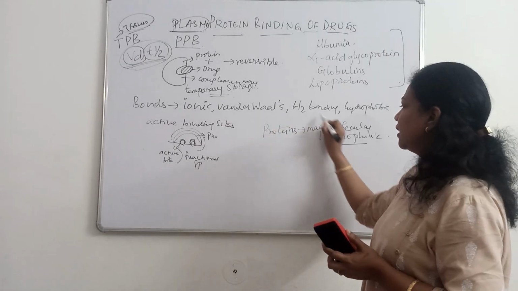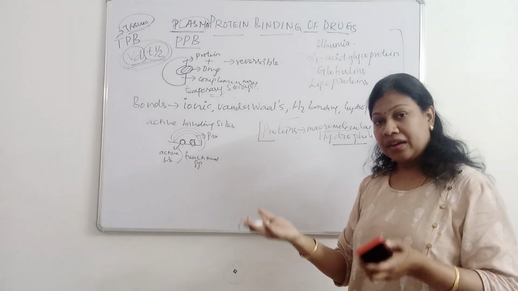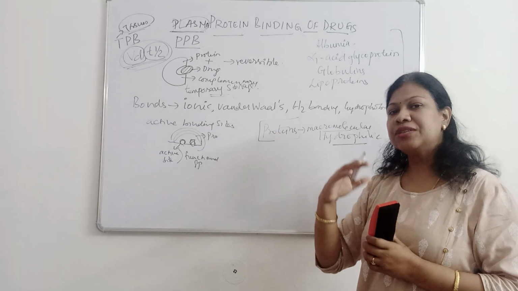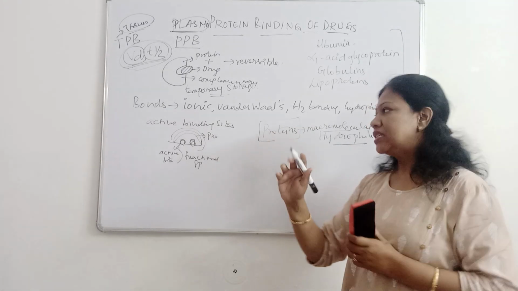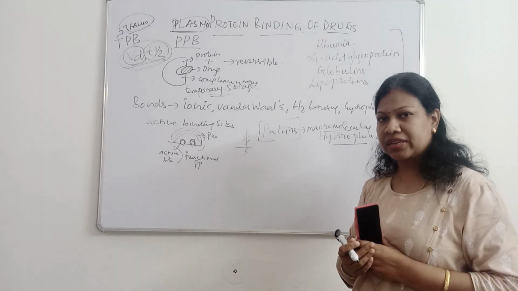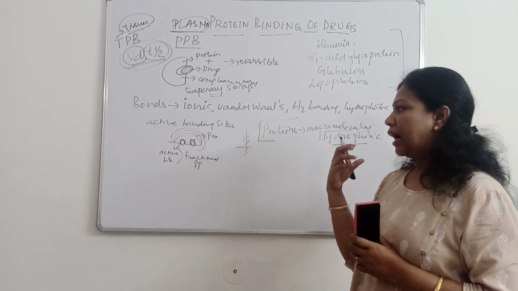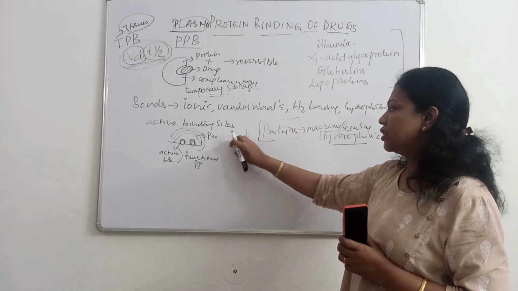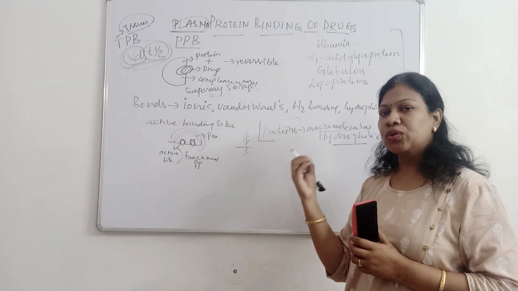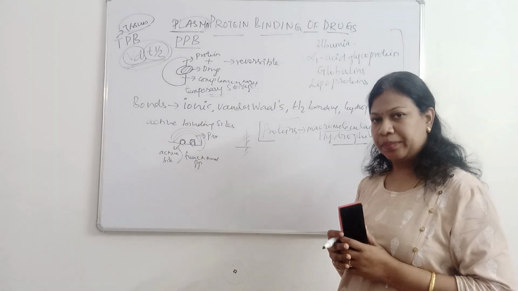So any drug which binds with this protein will eventually become a further large molecule, which prevents the entry of the drug through the cell membrane. Through the cell membrane, only small molecules can enter. Since protein itself is a large molecule and the drug has been bound with protein, the bound fraction of drug cannot enter through the small pores of the cell membrane. Only free drug can pass through this membrane.